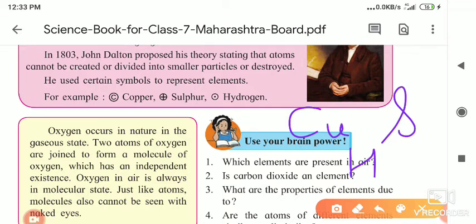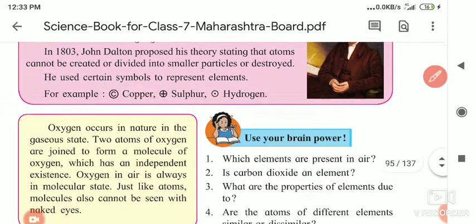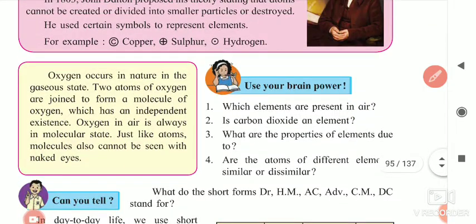But in olden days, copper was written as C with a circle around it. Sulfur was denoted by a plus sign with a circle. And for hydrogen, a dot was in the center and a circle was drawn around the dot. In this way they gave symbols to the elements.